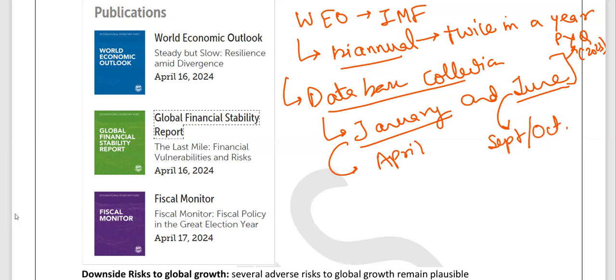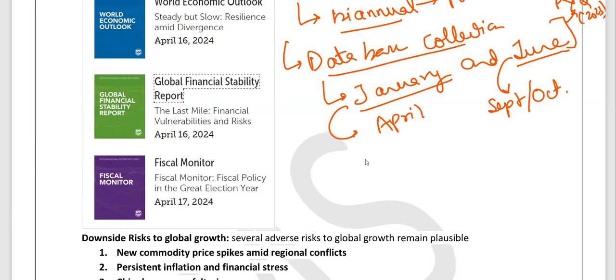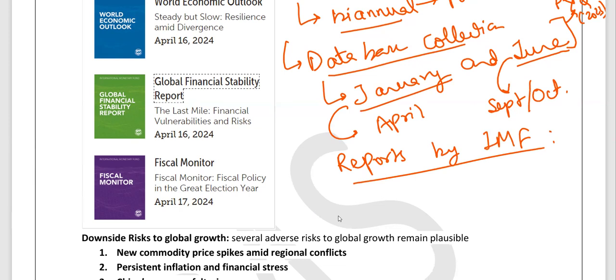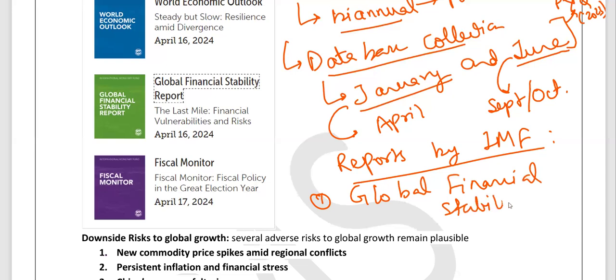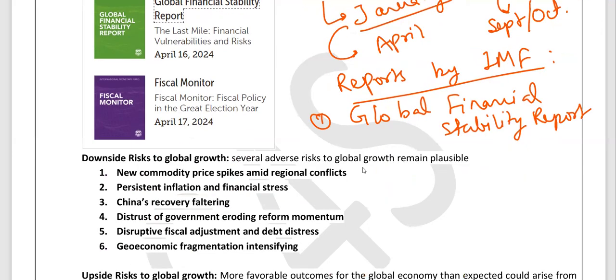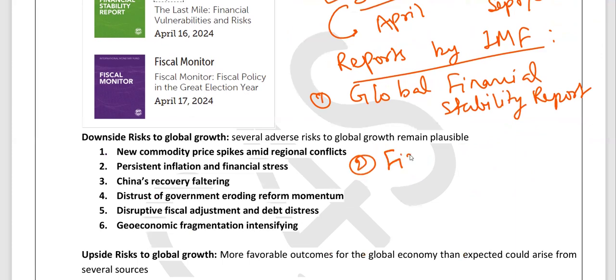Okay. Now we are going to discuss some other reports that are published by IMF. The first one is Global Financial Stability Report. Another one is Fiscal Monitor.